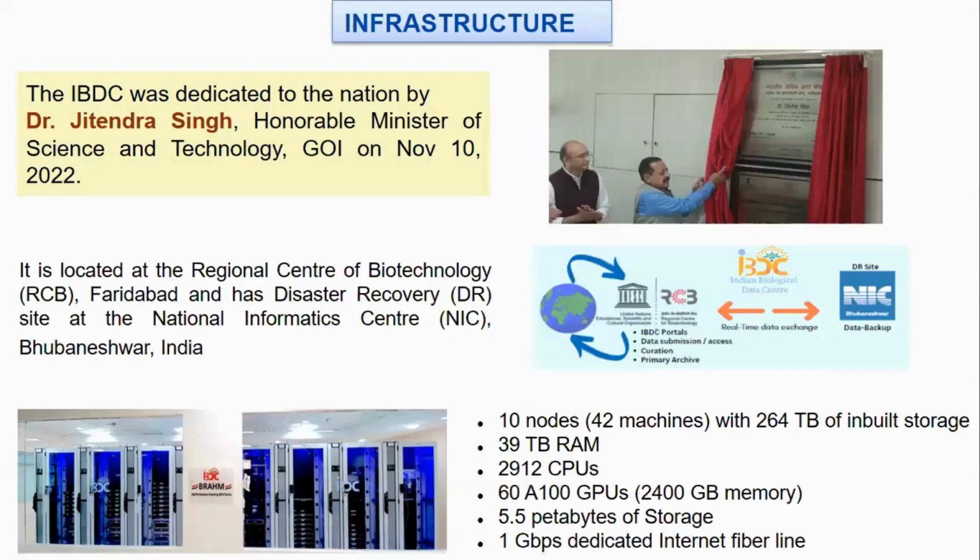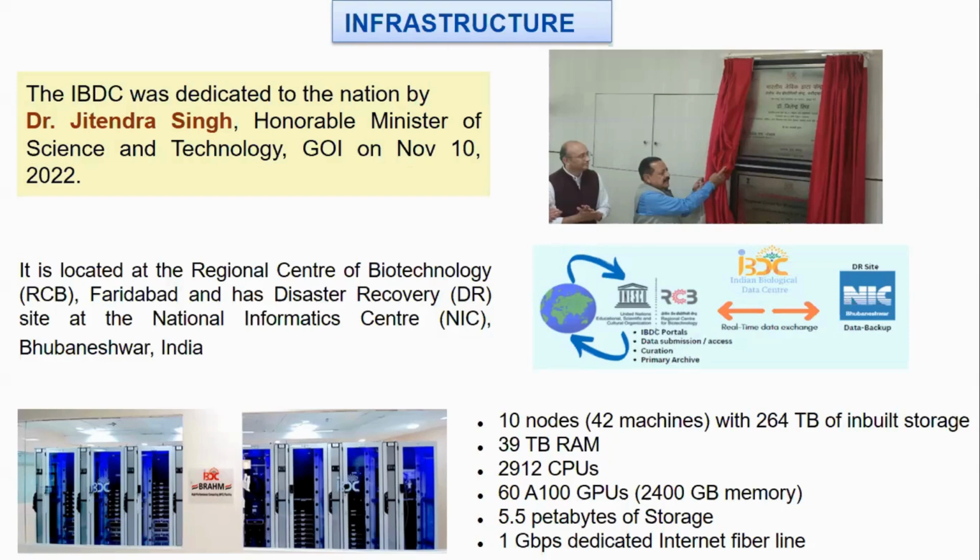The infrastructure of the IBDC we will discuss, and this first photo shows that Dr. Jitendra Singh, Honorable Minister of Science and Technology, Government of India, dedicated this data center facility to the nation on November 10, 2022. It is located at RCB, and IBDC has one disaster recovery site at NIC Bhubaneswar.